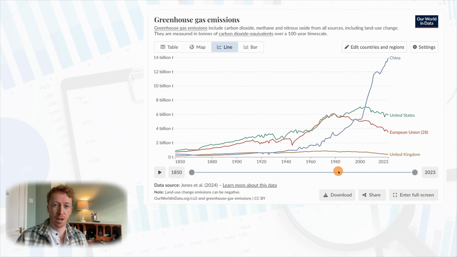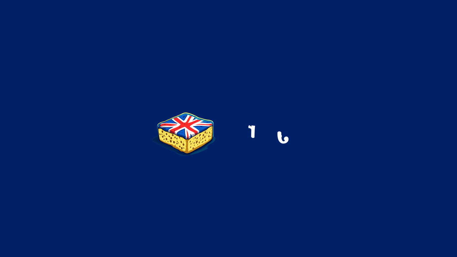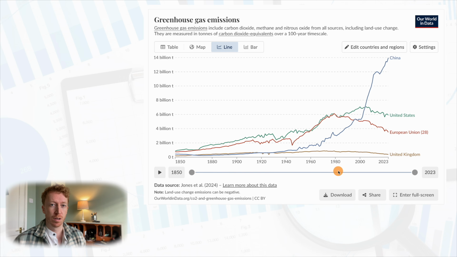Today we're going to look at some more data, and this time we're going to look at data on greenhouse gas emissions. Greenhouse gases are the types of gases which can cause global warming, basically. The first graph we have is a line graph.